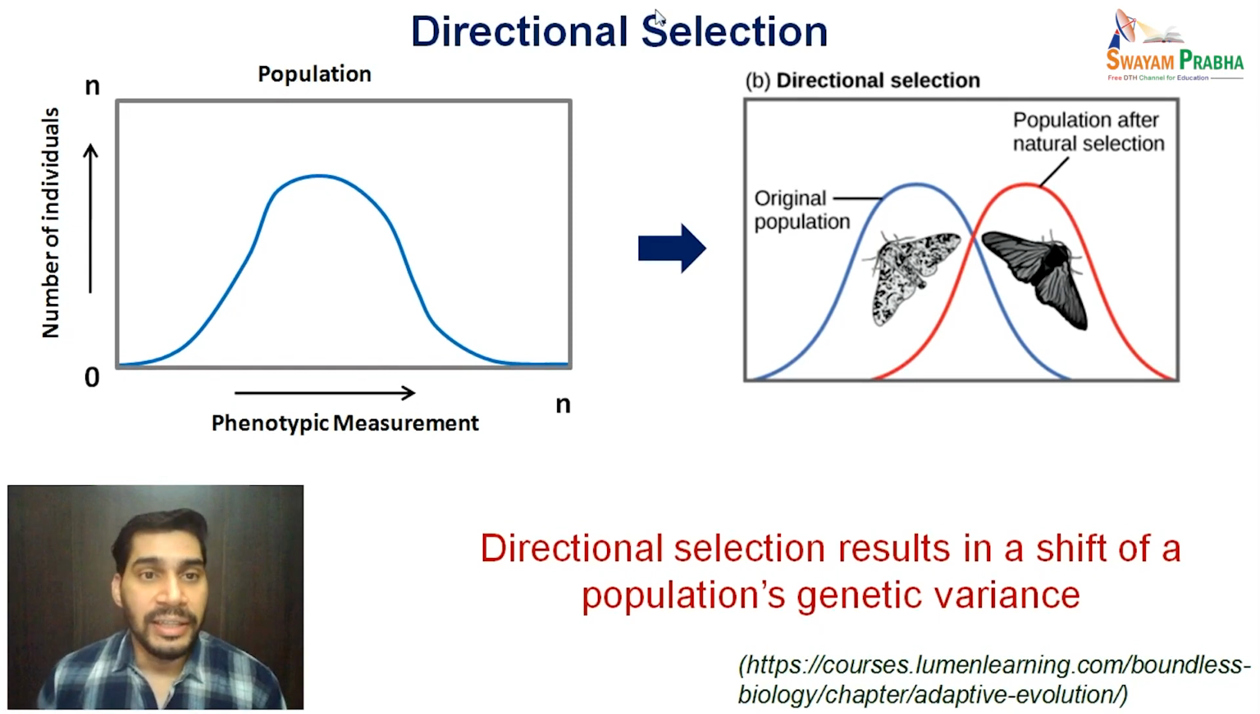Again, if you see graphically the same graph, under the influence of directional selection, it shifts towards one extreme. So this original population, which was, let's say, majorly favoring light moths under the light background, is being shifted towards the darker morphological forms. So this shift towards one direction is the reason why we call it directional selection. And the overall effect is that it results in a shift of the population's genetic variance. So it is not decreasing the variance, but it is shifting the variance, unlike stabilizing selection.